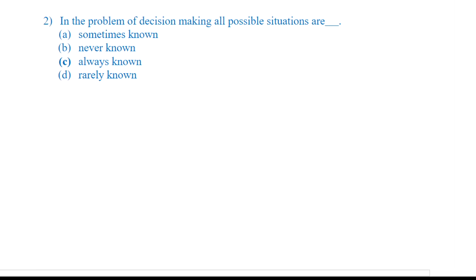In the problem of decision making, all possible situations are sometimes known, never known, always known, or rarely known. We must know the situation, then only can I come to a conclusion. If I don't know what the situation is going to be, then how can I come to a particular decision? How can you decide the action which is the best action? So the possible situations which are shortlisted should always be known. So option C is the right answer. Moving on to the next question.